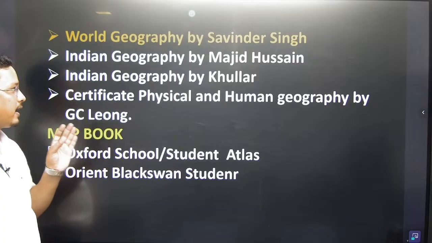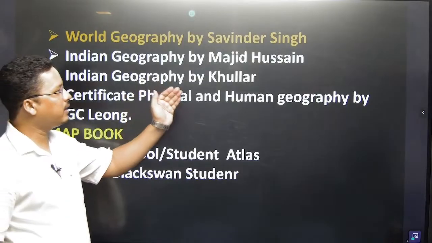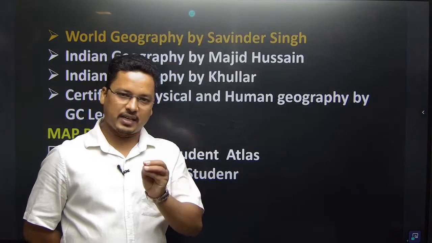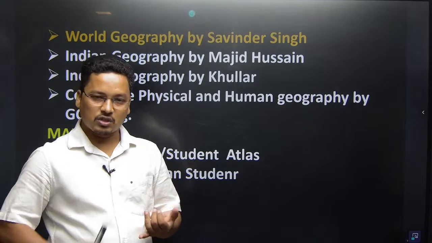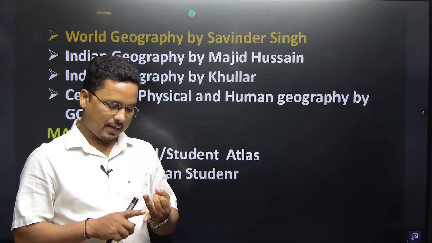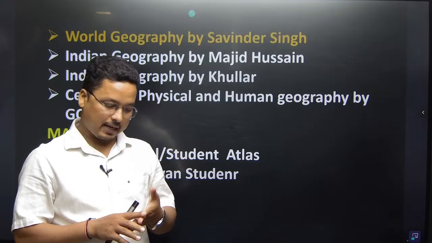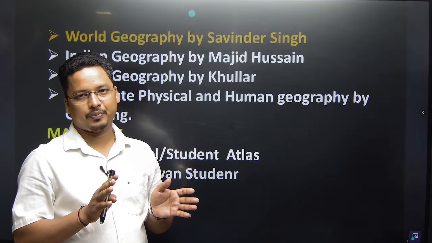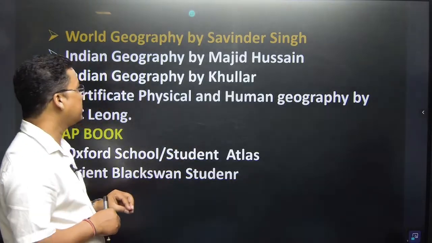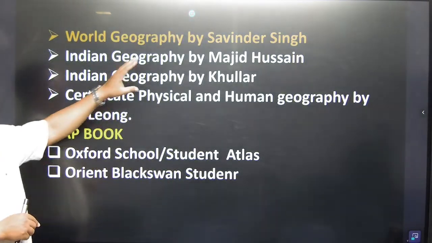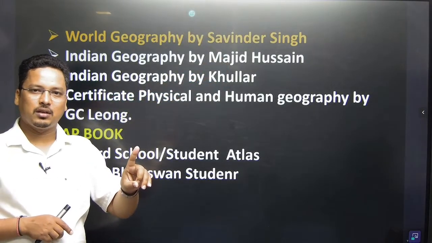The book name, again I repeat, for physical geography, you have to go for Savinder Singh's Physical Geography, not Geomorphology. उसमें आपको जियोमॉर्फोलॉजी मिल जाएगा, क्लाइमेटोलॉजी मिल जाएगा, ओशनोग्राफी मिल जाएगा, बायोजियोग्राफी मिल जाएगा, एनवायरमेंटल ज्योग्राफी मिल जाएगा. पांचों का पांचों एक ही किताब में. And that is the book name, Physical Geography of Savinder Singh. एक ही किताब, standard book.